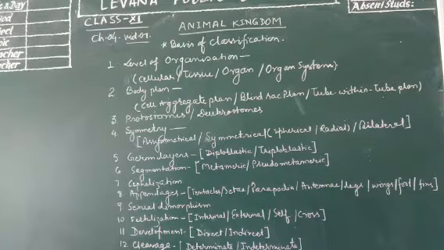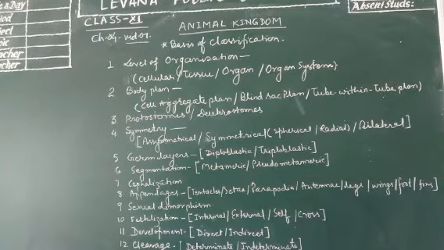Respiration may be aerobic respiration, anaerobic respiration, tracheal respiration, cellular respiration. About these topics, nutrition and respiration, we have previously studied in class 10.